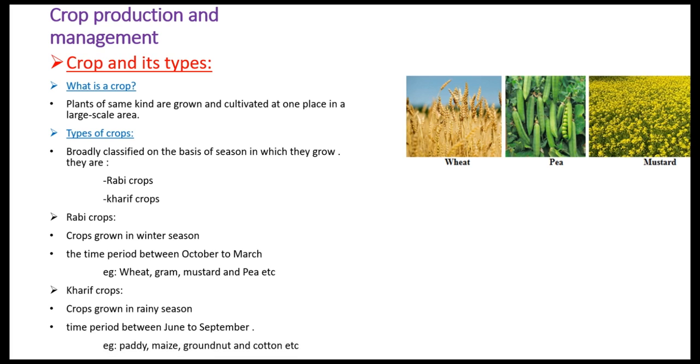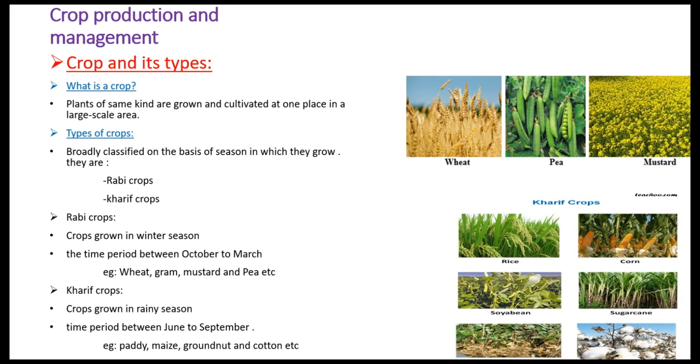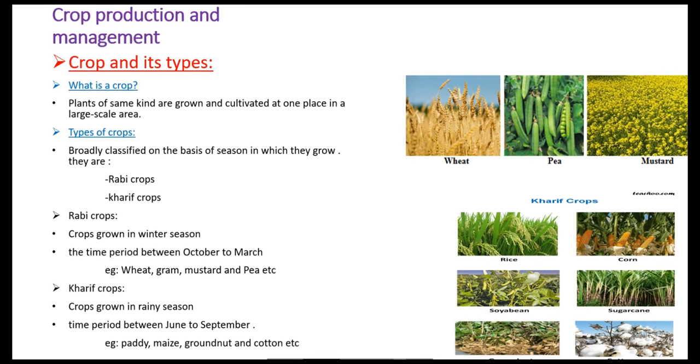Examples of Kharif crops are paddy, maize, groundnut, and cotton, etc. Here in the picture, children, you see paddy, meaning rice, and also corn, soya bean, sugar cane, groundnut, and cotton.